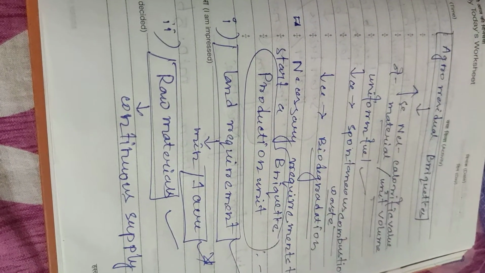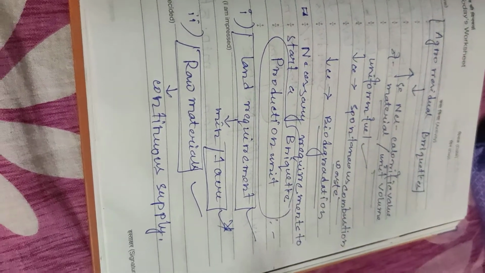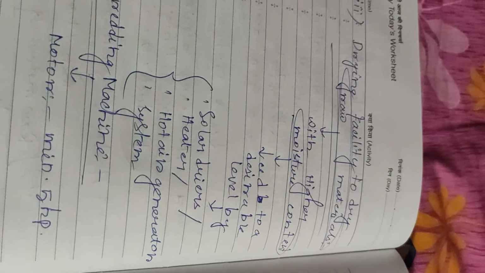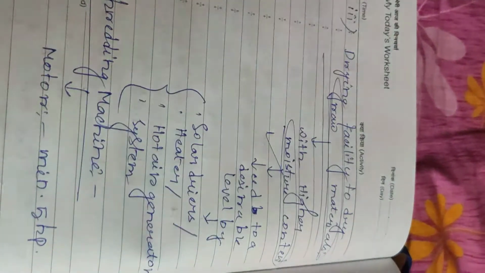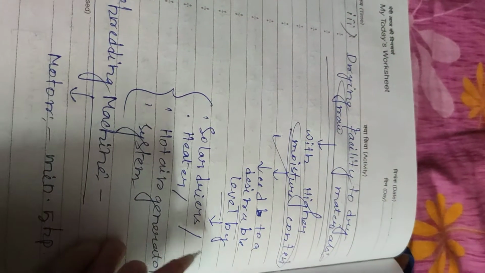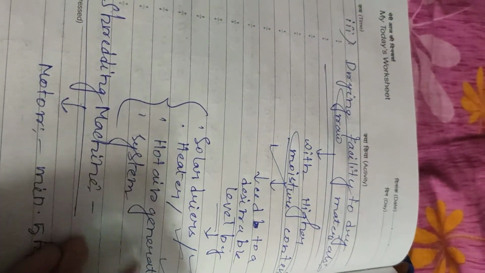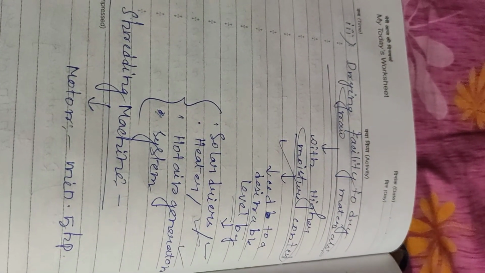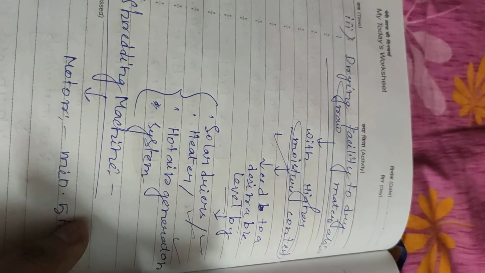Necessary requirements to start a briquette production unit. First is land, a minimum of 1 acre. Second is continuous supply of raw materials. Third is a drying facility to dry raw materials with higher moisture content, using solar dryers, heaters or hot air generator systems, to reduce moisture to a desirable level.